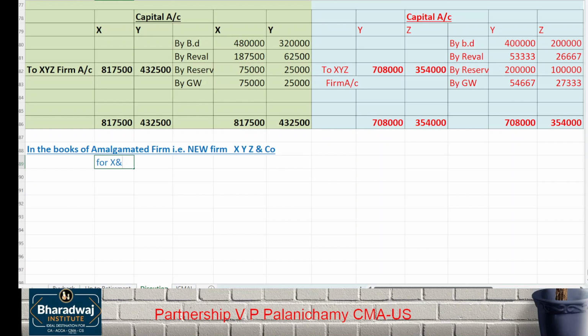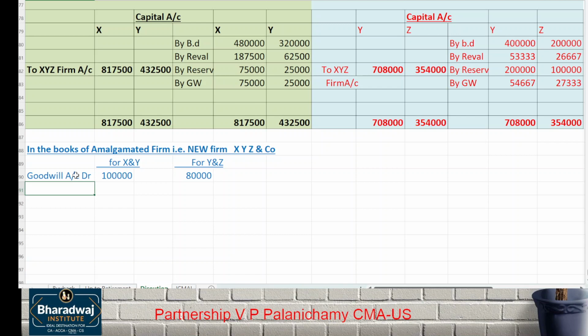For taking over X, Y and Co. Then for taking over which one? Y, Z and Co. Pass separate entries. You cannot club like this and pass entry in the exam. Pass entry. What are the assets taken over? Goodwill account debit. X, Y and Co., how much is there? 1 lakh. Y, Z and Co., 80,000. We'll write off this later.